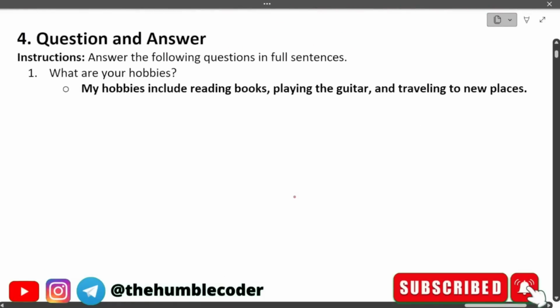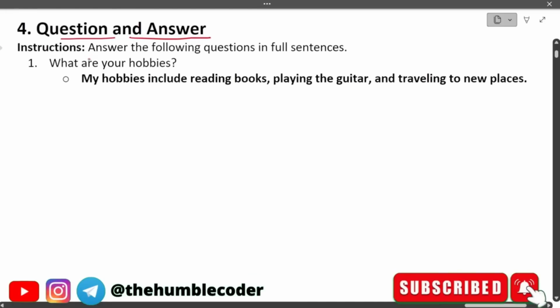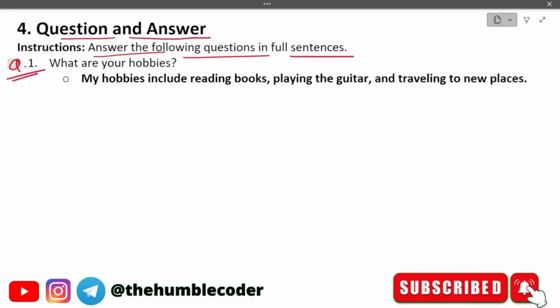Moving on to the next set of questions, wherein the type of question is question and answer type. What you need to do is, let's read the instruction: Answer the following questions in full sentences. Okay, so see, this is our question. Basically, you will be asked a question and you don't have any answer with you. You need to create that answer yourself on the go, and then you need to read it out. You do not have to type these types of questions, you have to read it.